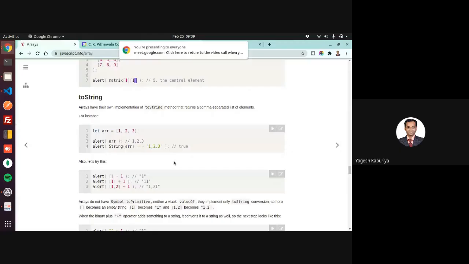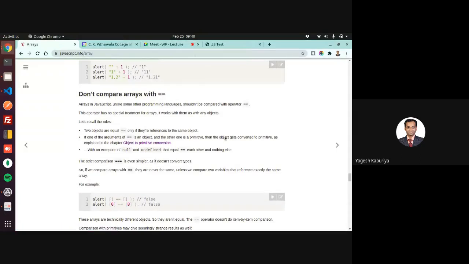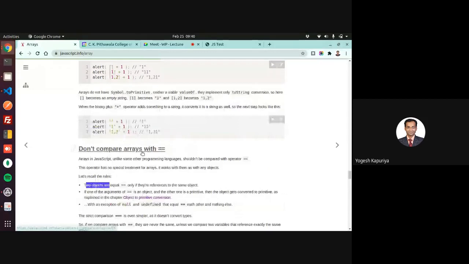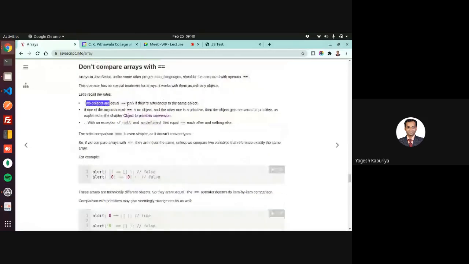And next, do not compare arrays with double equal to. Okay, it should not be compared with double equal to, because two objects are equal only if they refer to the same thing. Remember, array is also an object only in case of JavaScript. So two arrays will be equal only if they are referring to the same object.